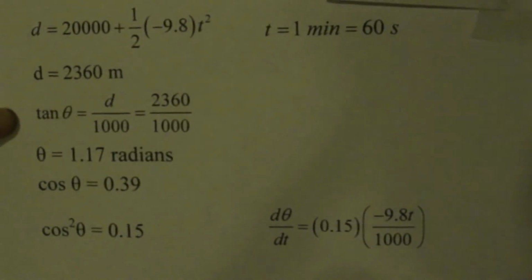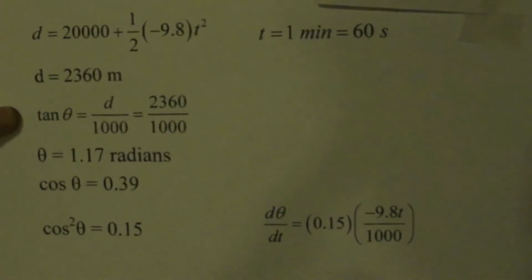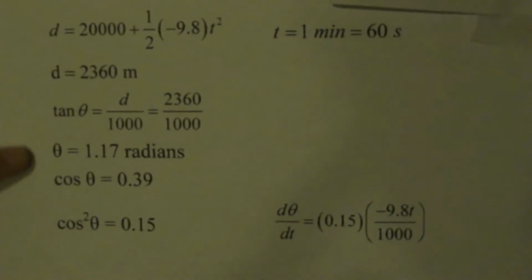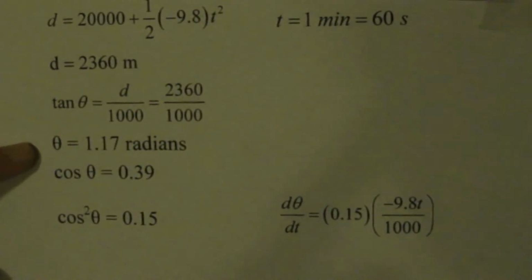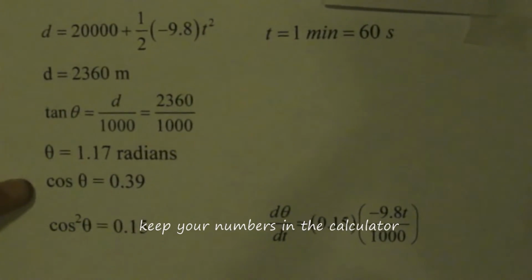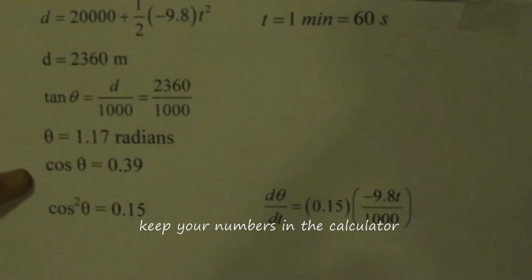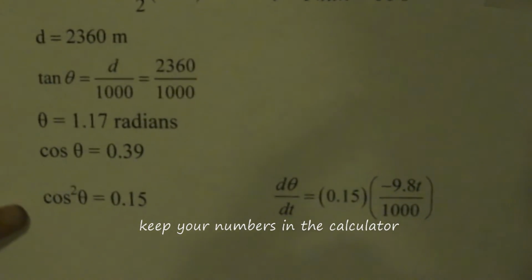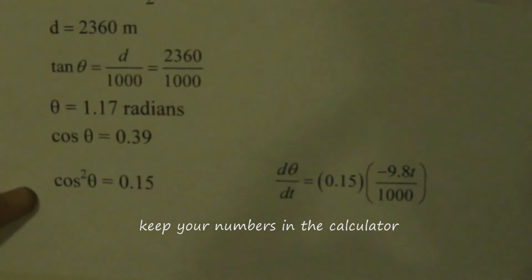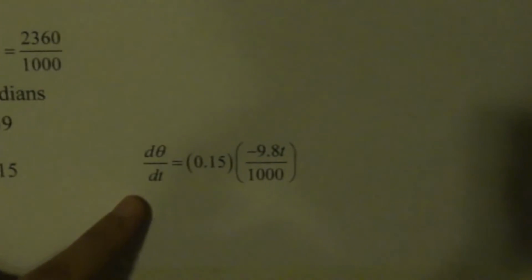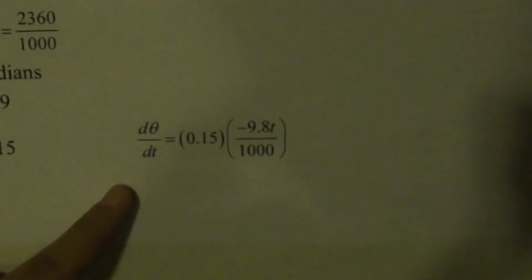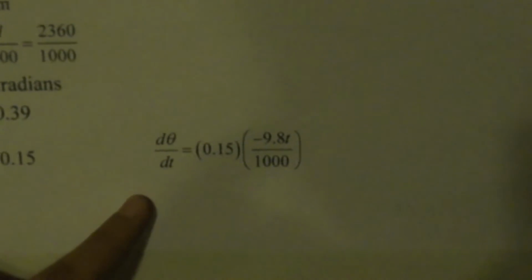Tangent theta is d over 1,000, which is 2,360 over 1,000, which means theta is 1.17 radians, which would make cosine theta 0.39 and cosine squared theta 0.15. So d theta dt is 0.15 times negative 9.8t over 1,000.